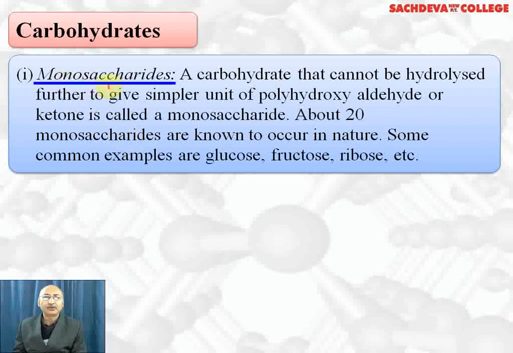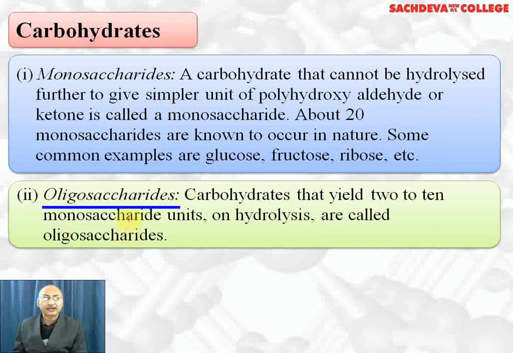The first one is monosaccharide. Monosaccharides are also called simple sugars, and monosaccharides cannot be hydrolyzed to give simpler carbohydrates because they themselves are the simplest carbohydrates. About 20 monosaccharides are known to occur. Some common examples are glucose, fructose, galactose, ribose, etc.